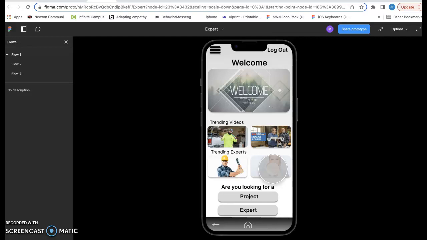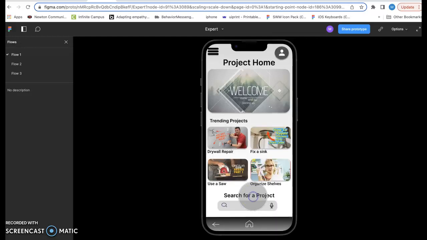What projects are they doing? What experts are they doing? Because sometimes they just might want to learn a skill. Sometimes they might have no agenda and they just are looking for inspiration. Let's say they do have a specific project though. They can choose the project button and it'll go to the project home.